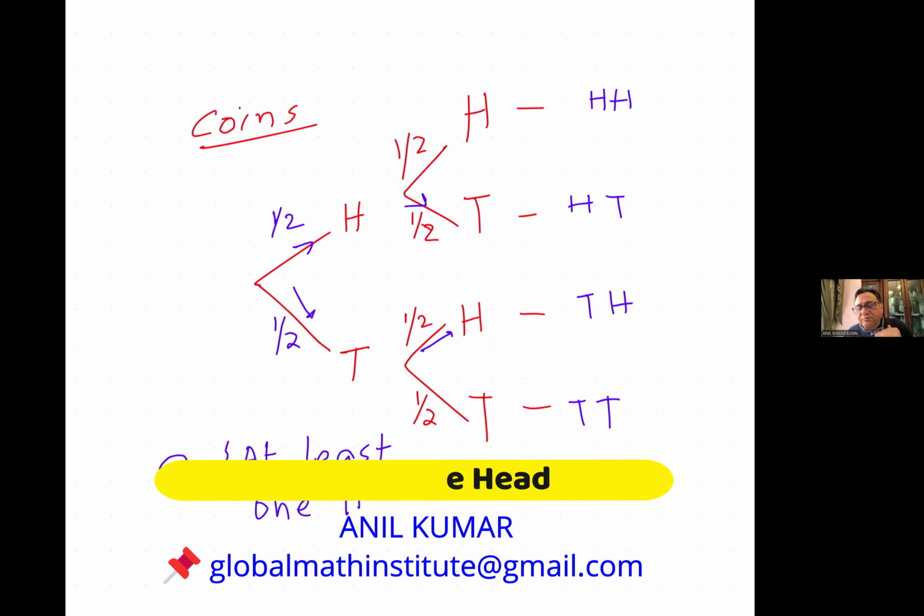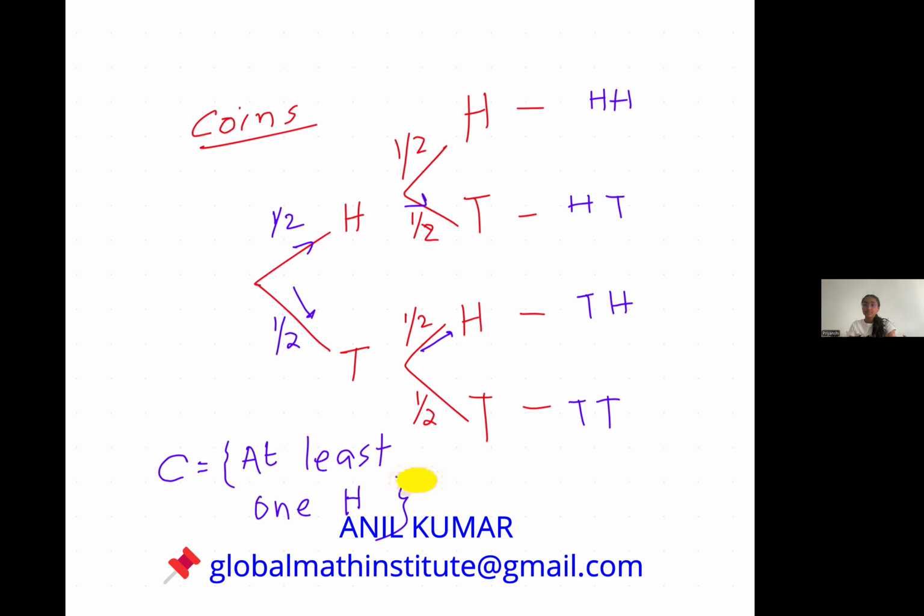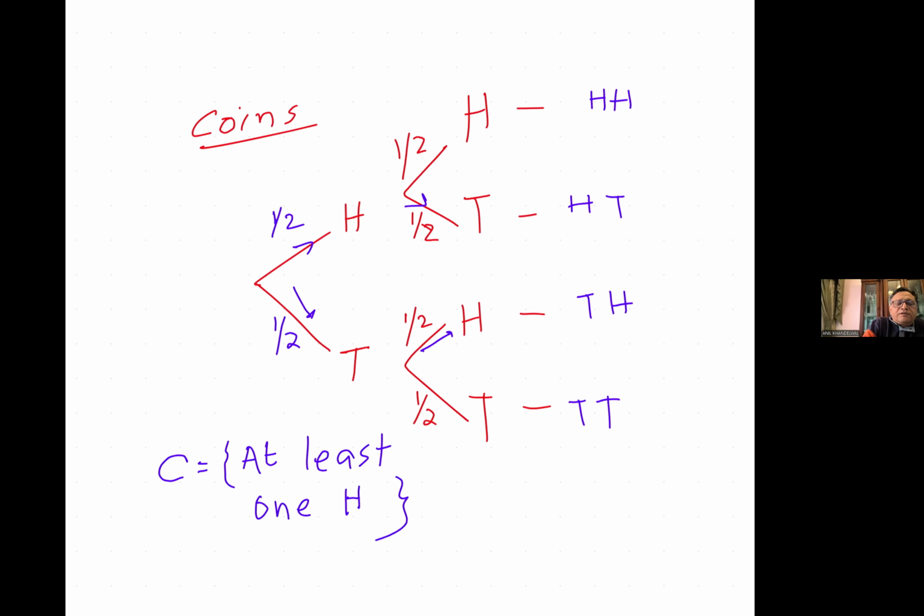Now, at least one head means that there could be one head or there could be two heads when you toss two coins. You can say one coin after another. So that is how we are doing it, right?